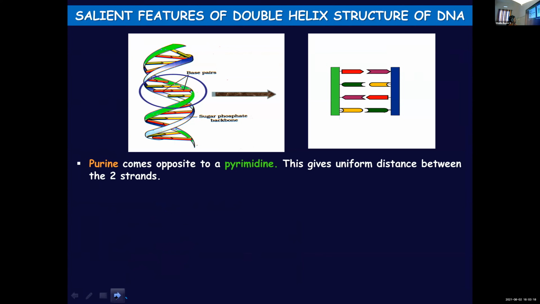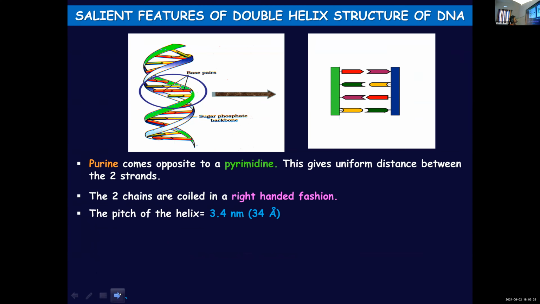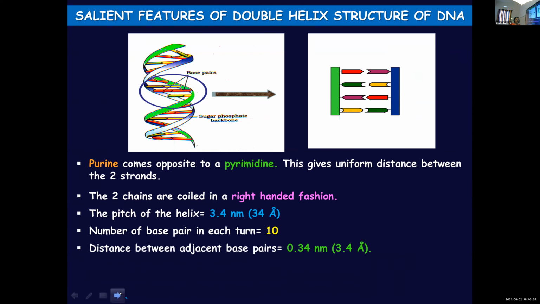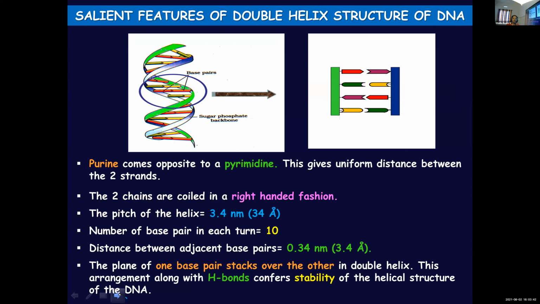And so this one, purine comes opposite to pyrimidine. This gives uniform distance between the 2 strands, and both the polynucleotide chains are coiled in a right-handed fashion. Pitch of the helix is 3.4 nanometer. The number of base pairs in each turn is 10, and the distance between 2 consecutive base pairs is 0.34 nanometer.